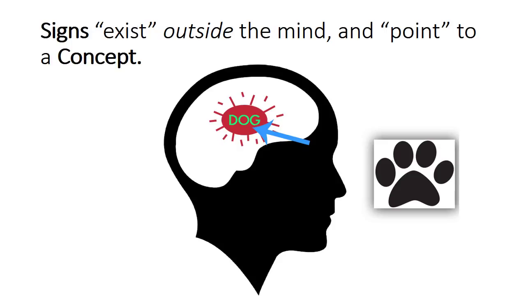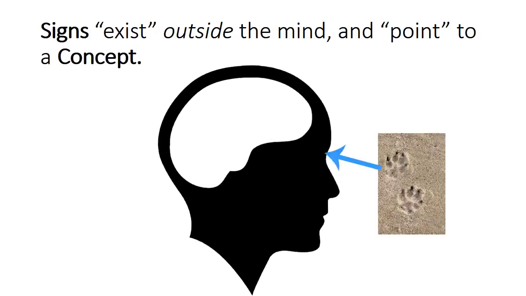Now, in this example, what we have is a symbol that looks sort of like the paw print of a dog, and a person who is familiar with what dogs' paw prints look like might be reminded of the concept of dog in their mind. The actual footprints of a dog in the sand might also remind a person of the concept of dog. Of course, this would depend on whether that person is familiar with the kinds of footprints left behind by dogs. So different people might have a different concept linked to this sign if they thought, well, maybe this is the paw print of a cat.